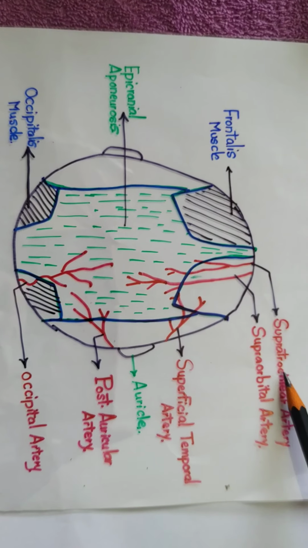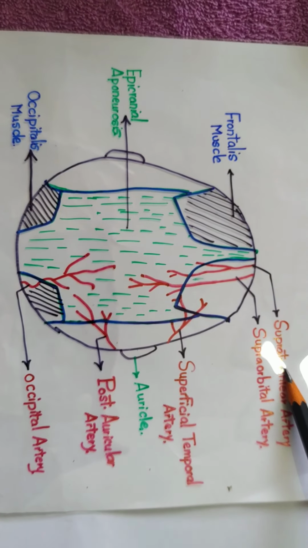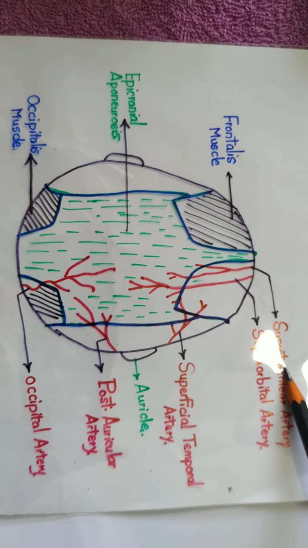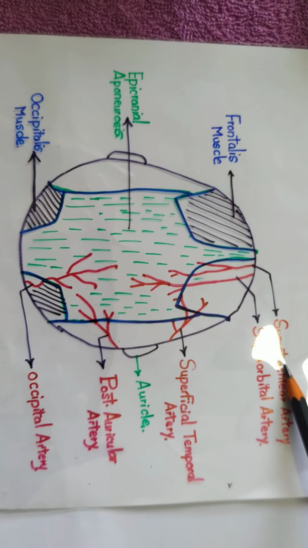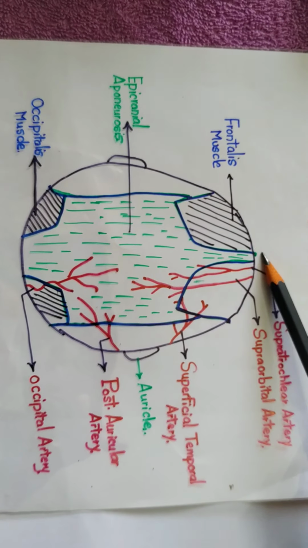Coming to the first artery, the supratrochlear artery. The supratrochlear artery enters the scalp around the supraorbital margin, one finger breadth away from the median plane. Here you can see this is the median plane.